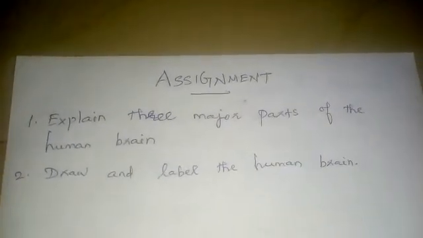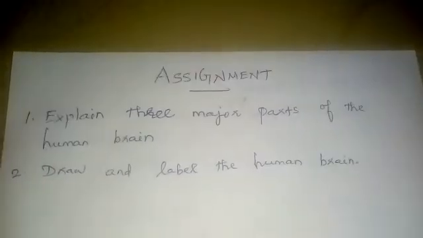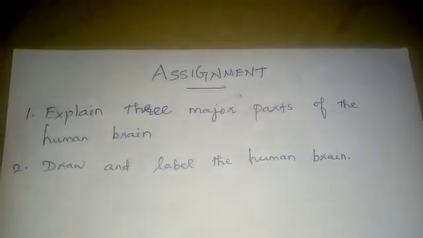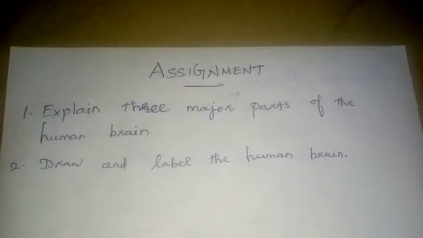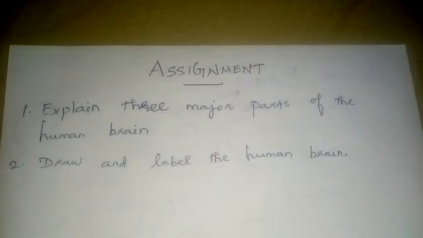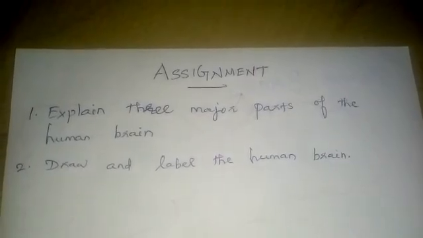Okay children, next we come to the end of the session. This is the assignment. I gave you 2 questions. First, explain 3 major parts of the human brain. Then second question, draw and label the human brain. This is your assignment question.